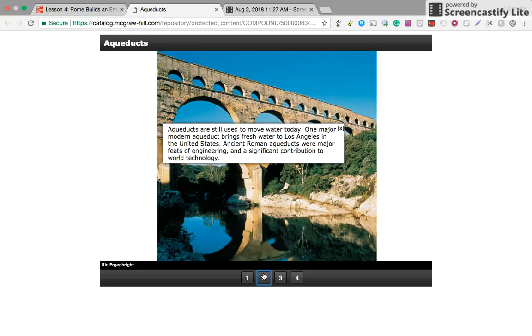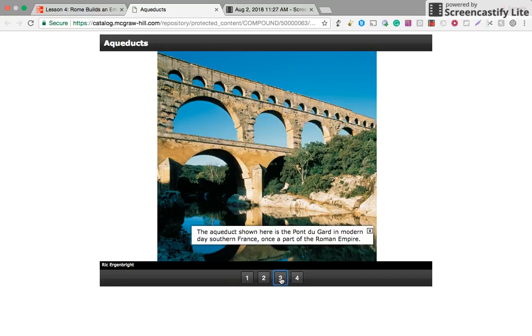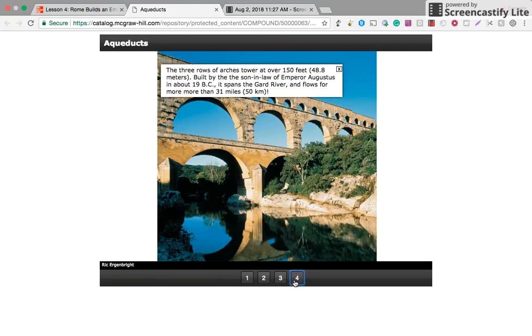Ancient Roman aqueducts were major feats of engineering and a significant contribution to world technology. The aqueduct shown here is the Pont du Gard in modern-day southern France, which was once part of the Roman Empire. The 3 rows of arches tower at over 150 feet. Built by the son-in-law of Emperor Augustus in about 19 BC, it spans the Gard River and flows for more than 31 miles.